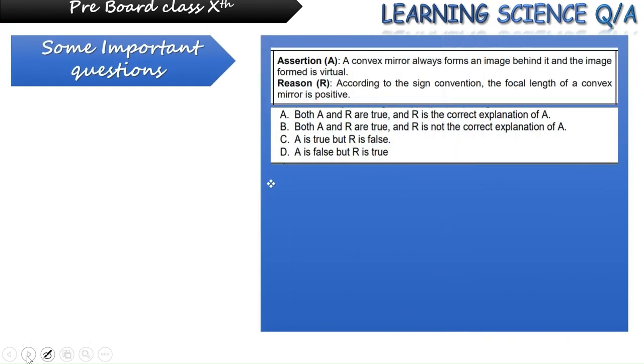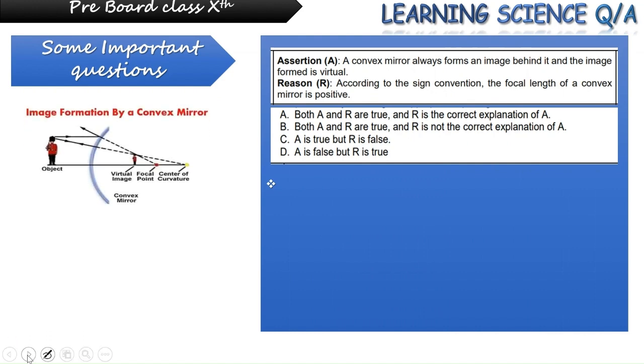Next question says a convex mirror always forms an image behind it, and the image formed is virtual. The reason provided is according to the sign convention, the focal length of a convex mirror is taken positive. Now let's see this question with the help of this image. This is a true statement because in case of a convex mirror, the image formed is diminished in comparison to the size of the object. We can see the object here. The image formed is virtual. It is diminished in size.